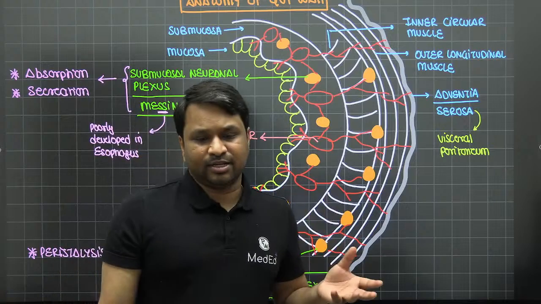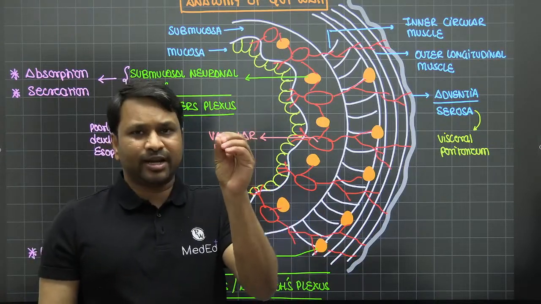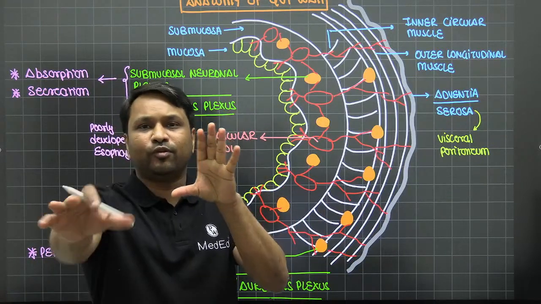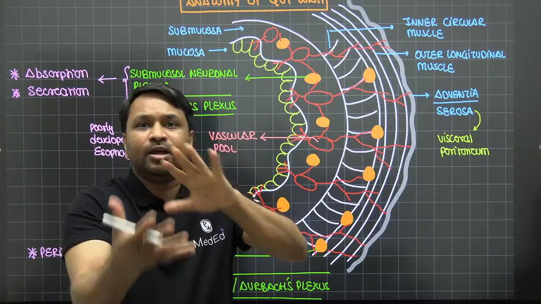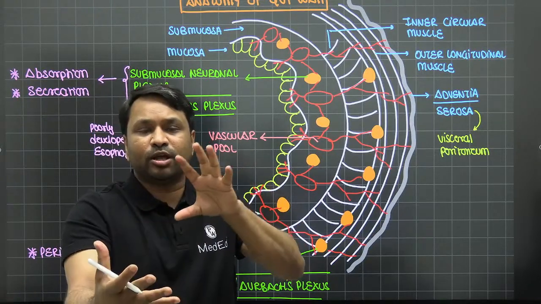Swastik, it is correct. So every time the longitudinal contracts, the circle has to relax. Then only the food will go forward. Now, hold it like this, it will go like this. It's a rhythmic contraction. It goes circular, contracts, long.